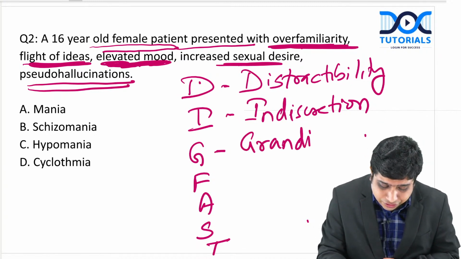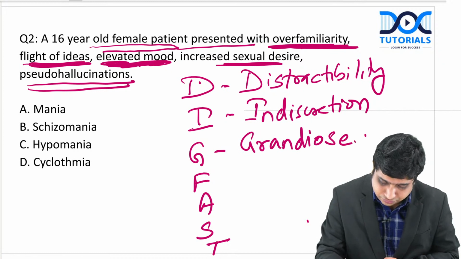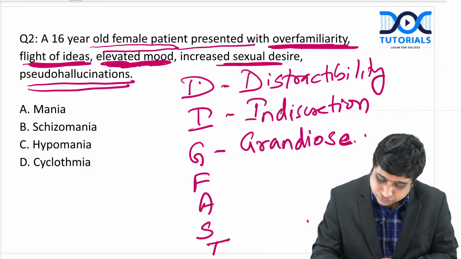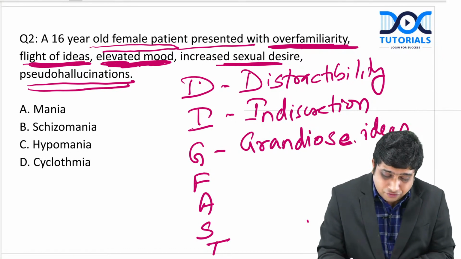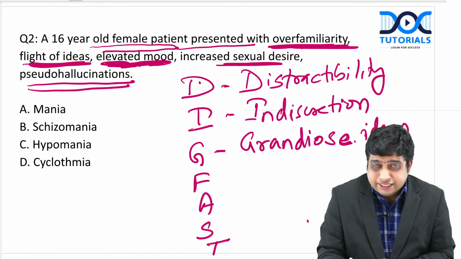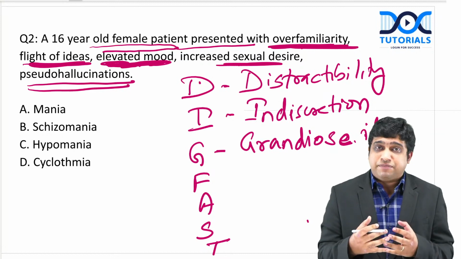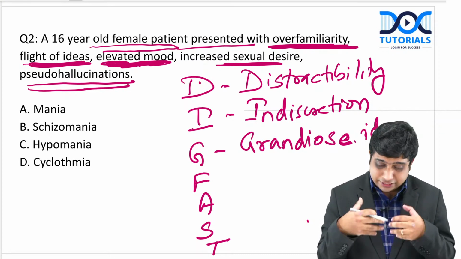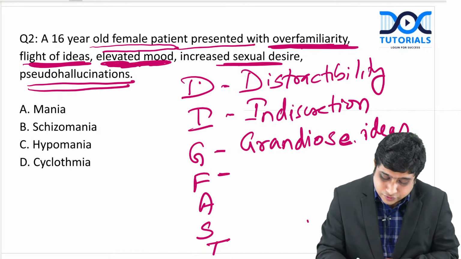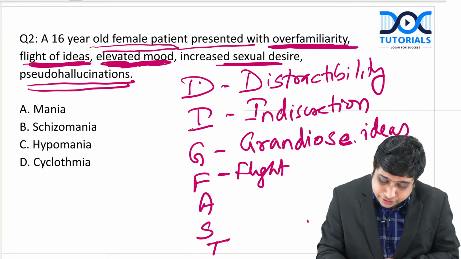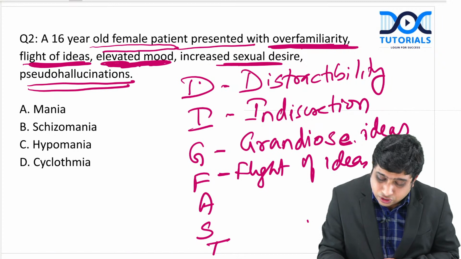Next is grandiose ideas. These people will have grandiosity, or inflated self-esteem: I am something, I am great, I am reaching the top of the world, etc. Then flight of ideas or racing of thoughts.